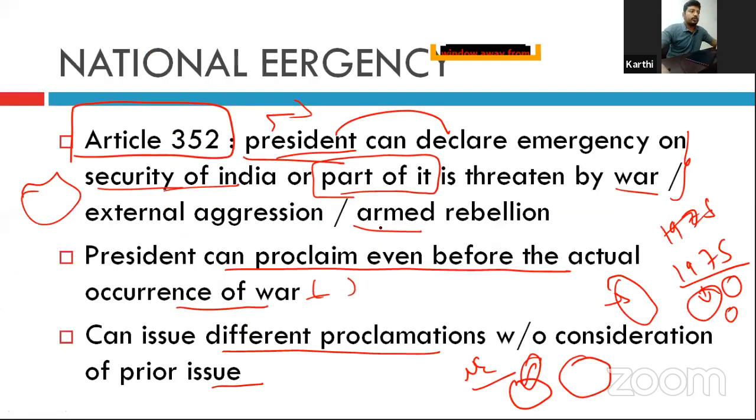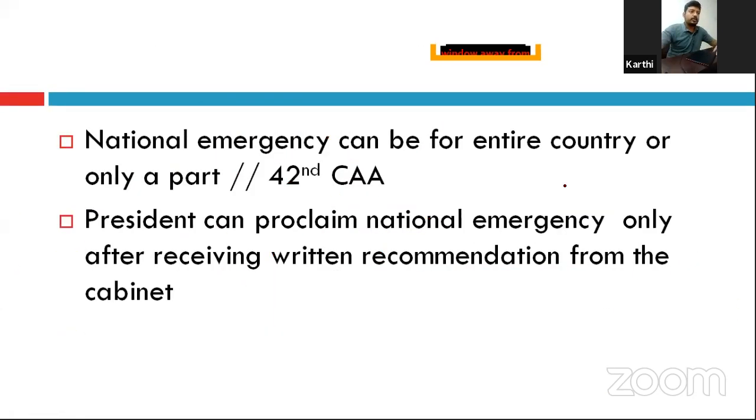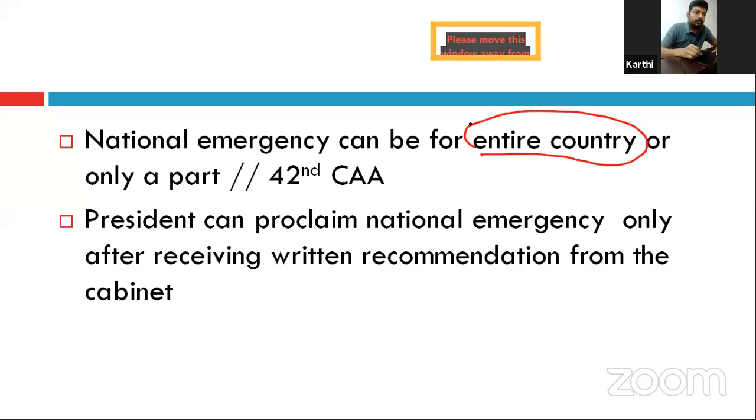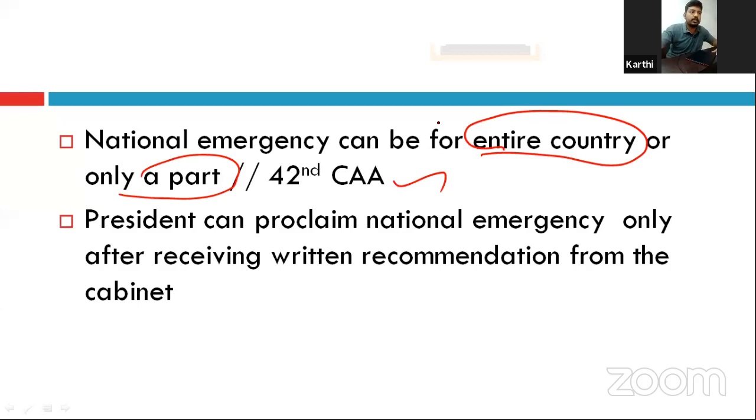The national emergency can be for the entire country or only a part of it. It can be applied to the entire country or only the part where it was affected. This provision was introduced by the 42nd Constitutional Amendment Act. The state legislature holds power during the national emergency. We will see that.